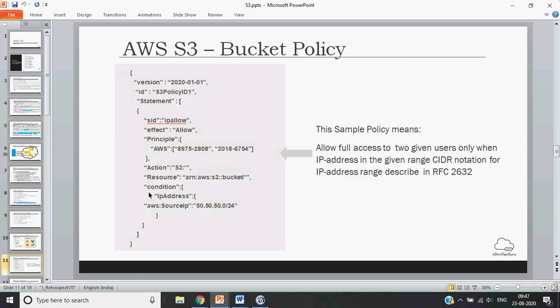We have put conditions like IP address, where a source IP of 50.50.50.0 with subnet 24 can access this. So basically we have whitelisted these IP addresses to access this bucket on S3. And the principal is basically the account ID. So this is how you can read the bucket policy.